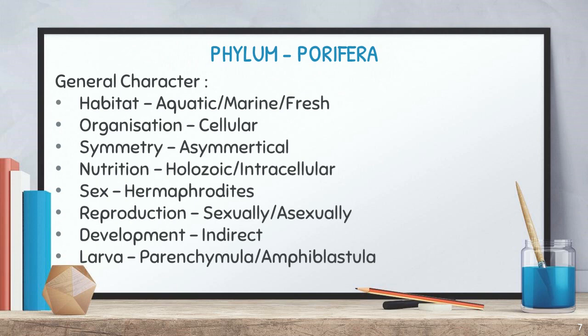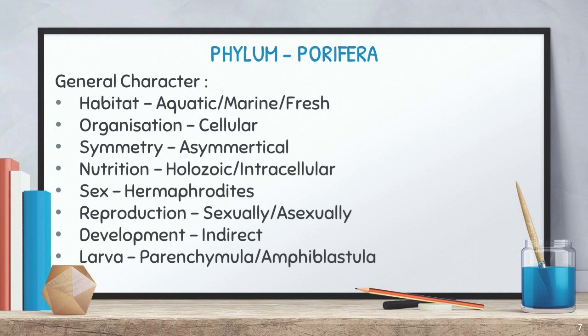Okay. And the next character is reproduction. Reproduction is going on by both methods, sexual as well as asexual. Sexual method we know already: gametes will be produced, egg cell and sperm cells, and they will fuse together. Then the zygote may form, right? Asexual method means from the body parts the next organism will be produced. That is called asexual reproduction. So in phylum Porifera, both types of reproduction occur. Understand?